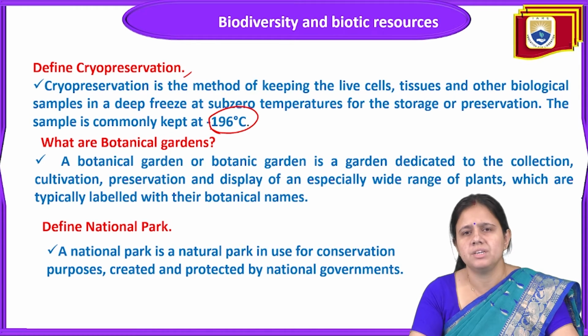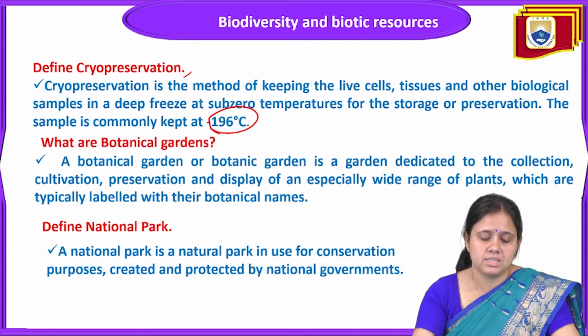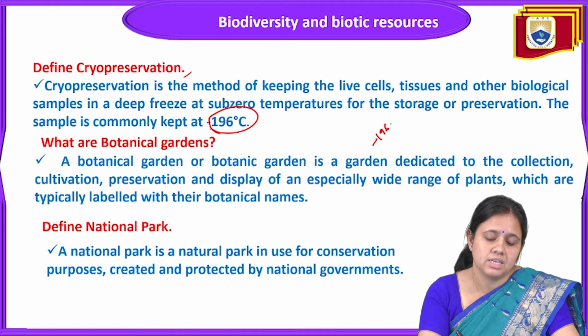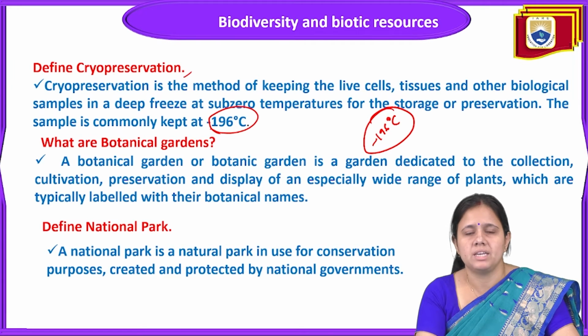These are the different ex situ methods to store or preserve the genetic makeup or a live organism for future use. The temperature is minus 196 degrees Celsius. With such a freezing, sub-zero temperature, any live cell, tissue or biological sample can be preserved in a deep freezer.